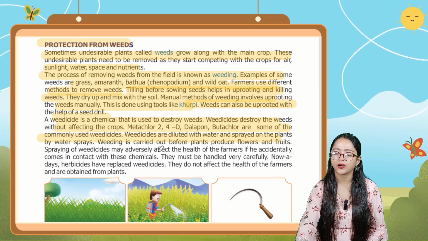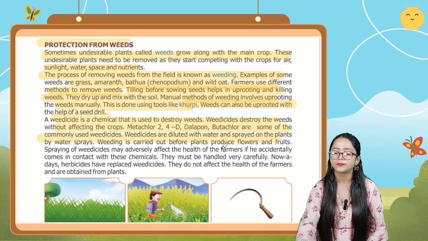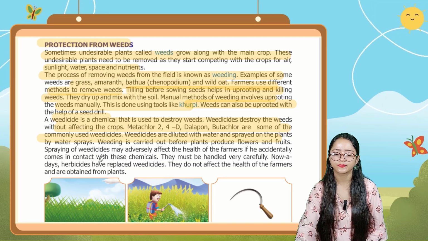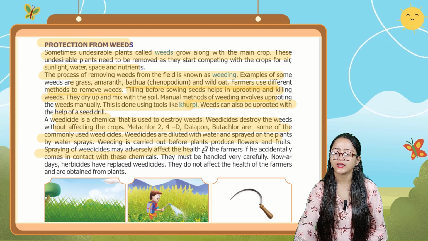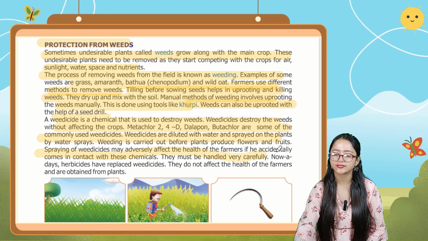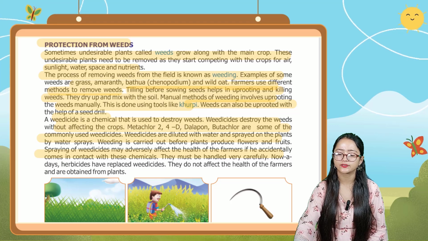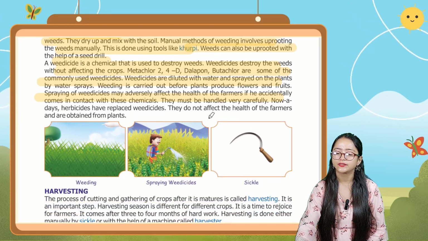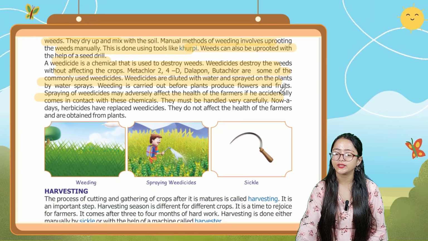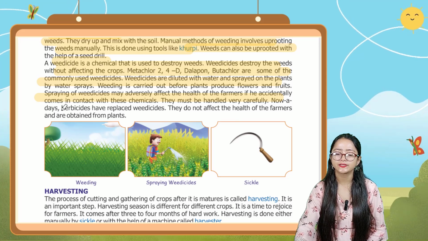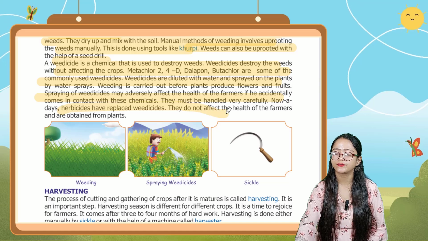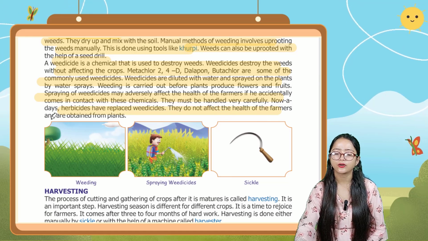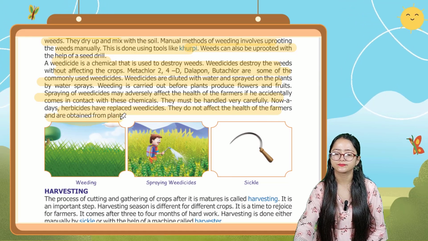Weeding is carried out before plants produce flowers and fruits. Spraying of weedicides may adversely affect the health of the farmer if he accidentally comes in contact with these chemicals. They must be handled very carefully, and nowadays herbicides have replaced weedicides. They do not affect the health of the farmers and are obtained from plants.